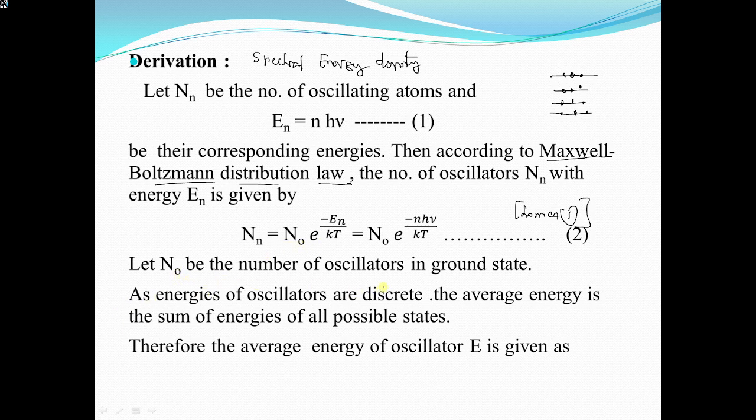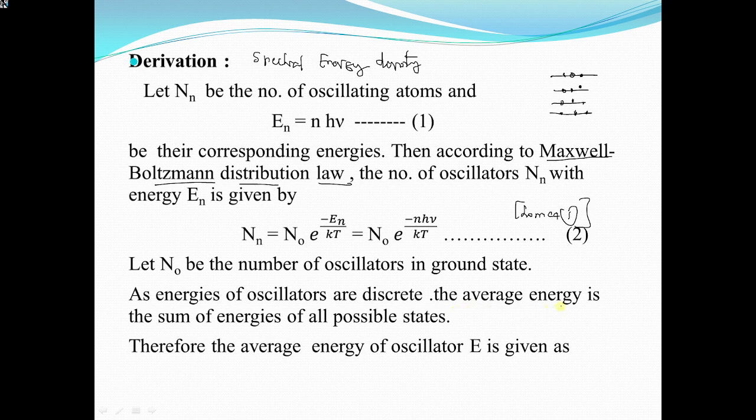Okay. Now what is N naught? N naught is the number of atoms. Atoms are considered as oscillators, so it can be the number of atoms in the ground state. Now see here, energy is discrete. Means energy is not continuous. It is discrete, so it will have different energy values.